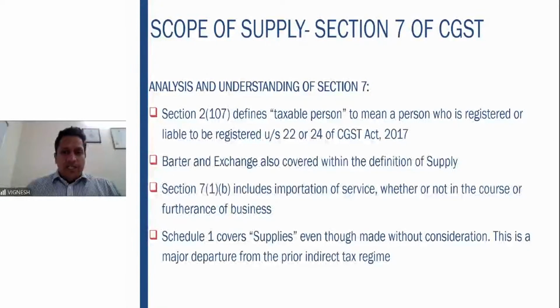2(107) defines the term taxable person. Who is a taxable person? It means a person who is registered or liable to be registered under section 22 or 24 of the CGST Act 2017. Okay, crystal clear. So therefore, any person who is registered or liable to be registered. When is he liable to be registered? When his aggregate annual turnover crosses the respective threshold of 20 lakhs or 40 lakhs as the case may be. This clarity you will get more in your registration chapter when it is covered in your classes.